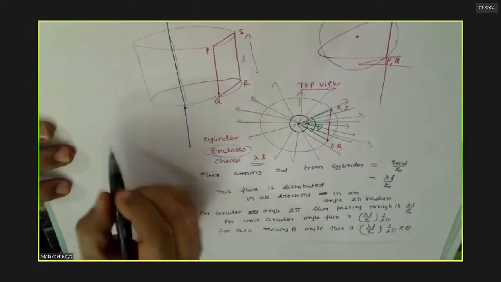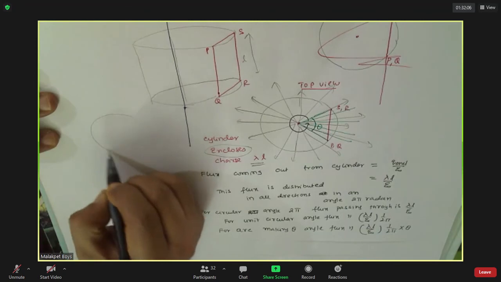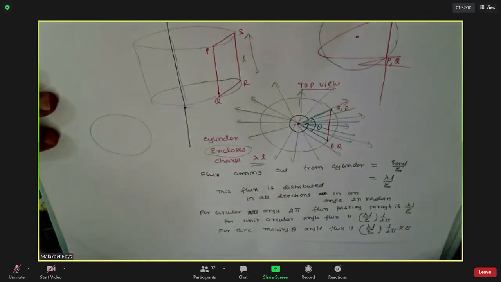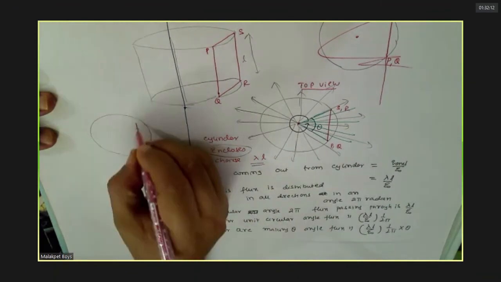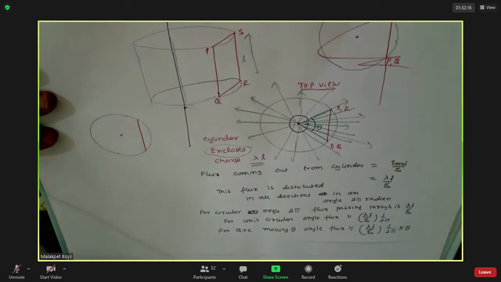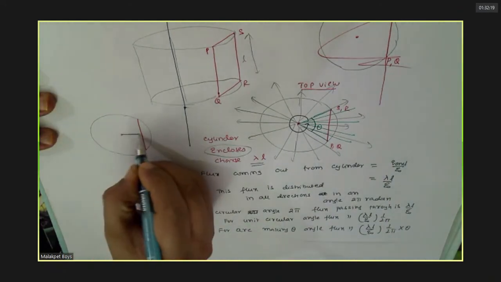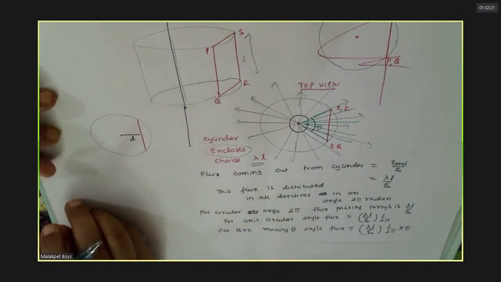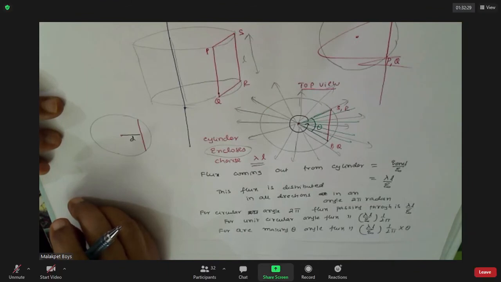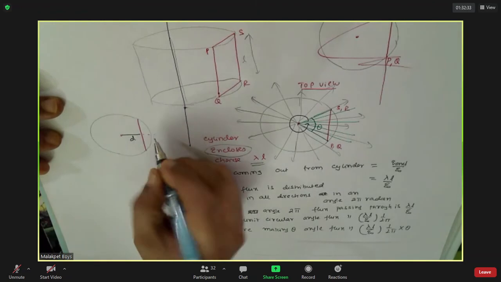Now we have to find theta. Again, we'll draw the top view once again. See, he has given this d, I think, no? And this totally it is b, no?